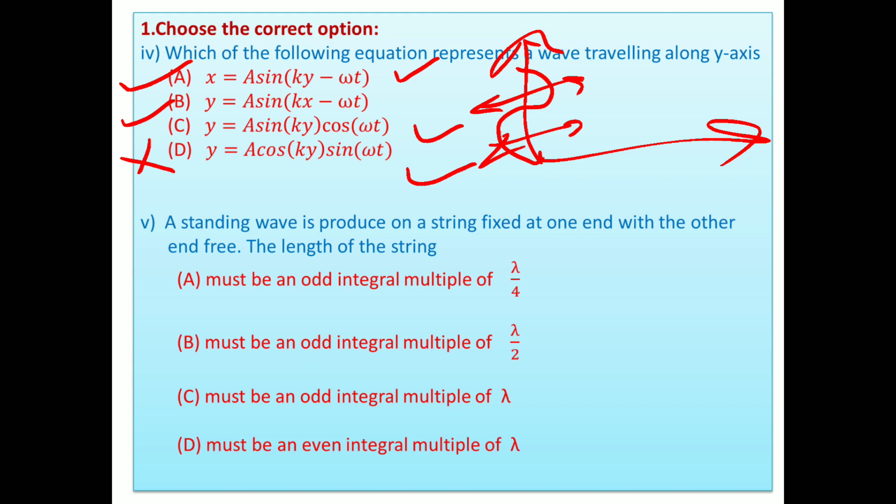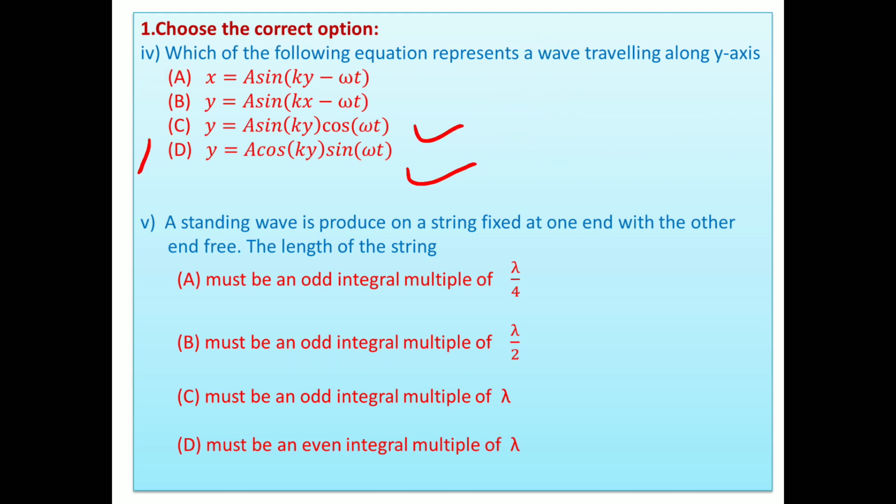But in the first option, what happens? In the first option, if we consider the wave traveling along the positive y-axis, then particles vibrate along the x-axis. It is possible. The particle vibrating along the z-axis is also possible, but here we consider the two-dimensional case and the xy axes are taken. So which of the following equations is there? Then option A is correct.